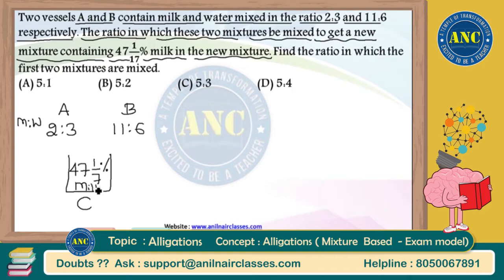That means out of the total 100 percentage of the mixture, 47 1 by 17 percentage is milk.